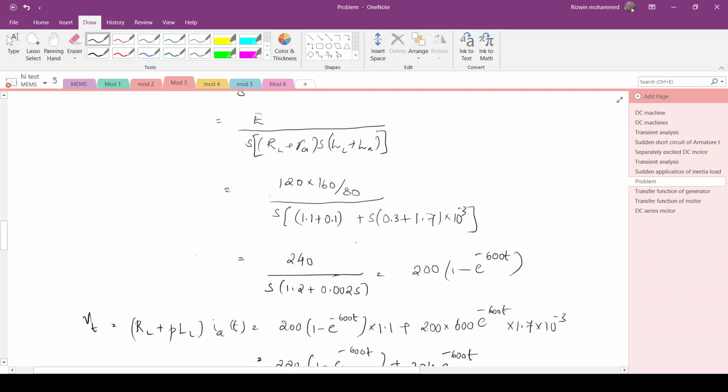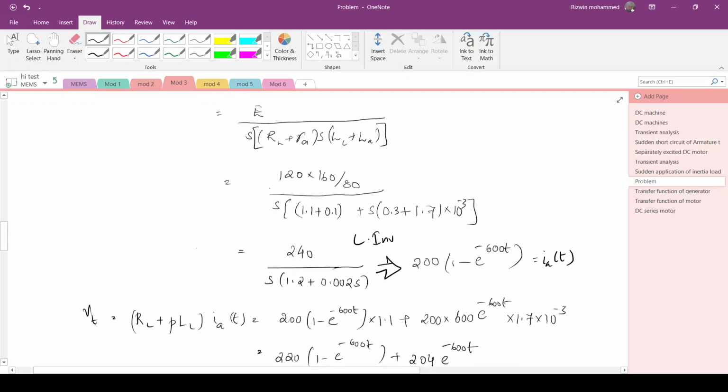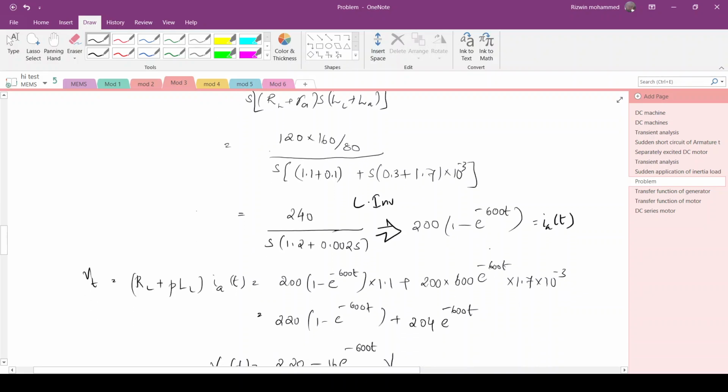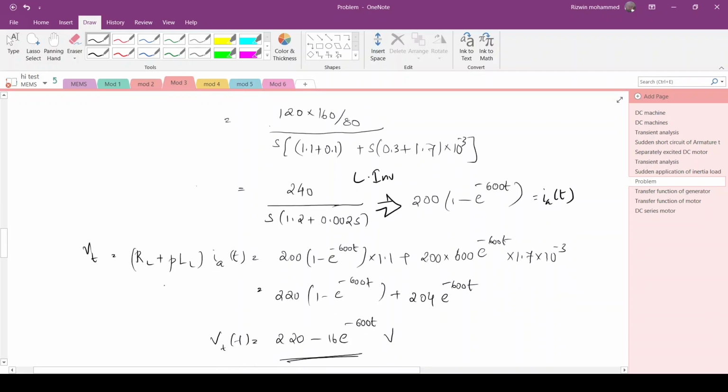After taking Laplace inverse, you will get IA of t as 200 into 1 minus e raised to minus 600 t. That's the current flowing. So you have to determine what is the terminal voltage. Finding the terminal voltage, we have the equation IA into RL plus PLL.